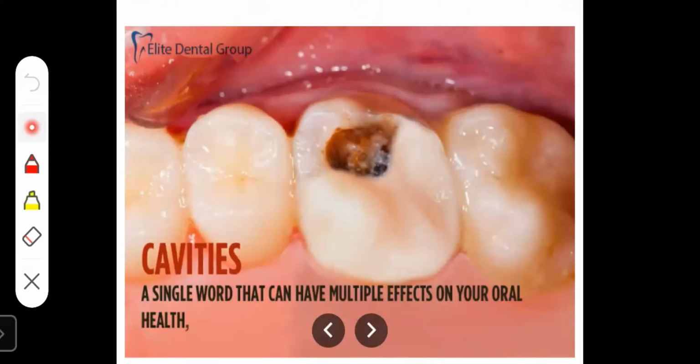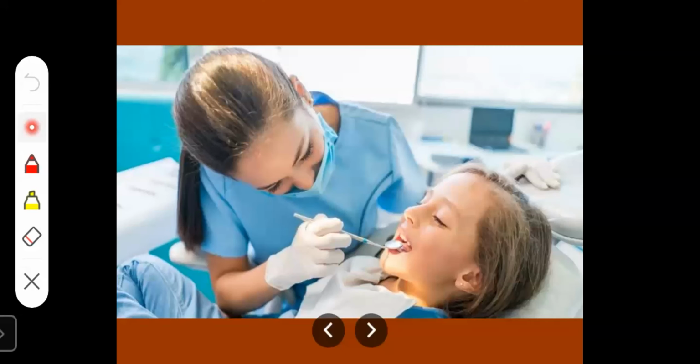Now, students, a hole in a tooth is known as a cavity. Here you can see the tooth has been destroyed. This is known as a cavity. So we should go to the dentist for proper treatment of our teeth.